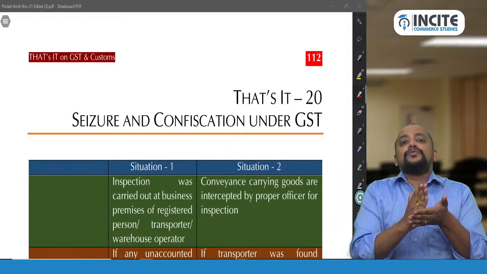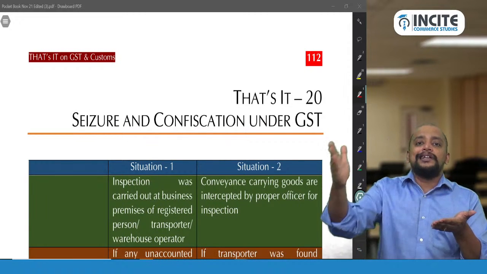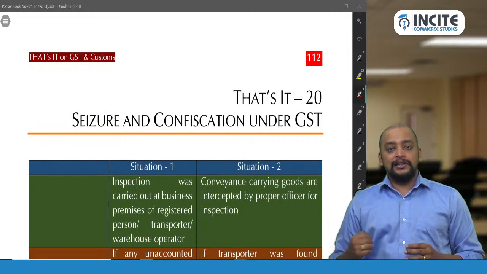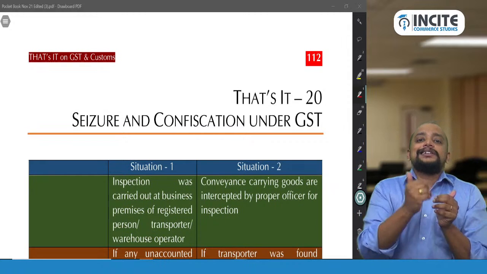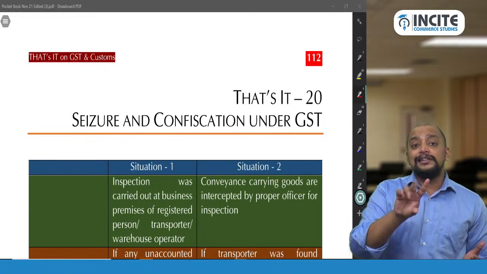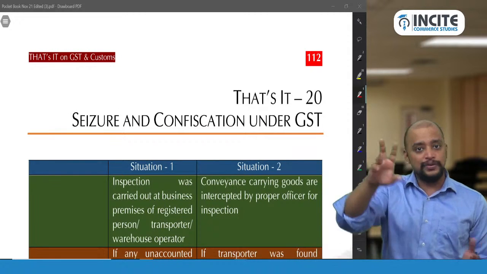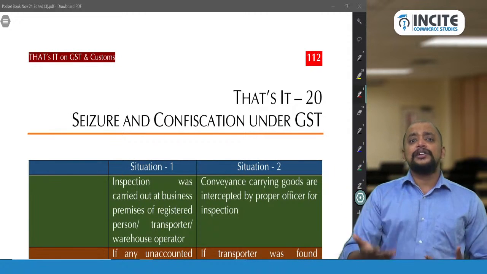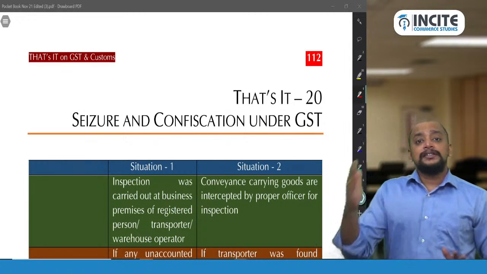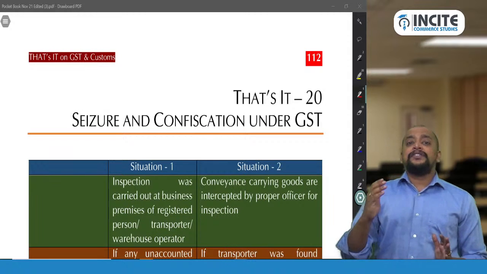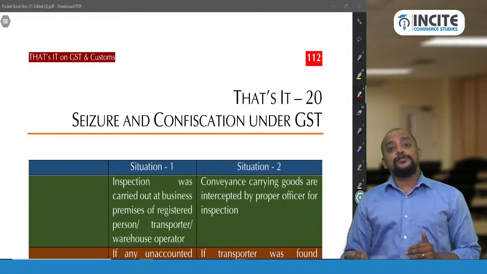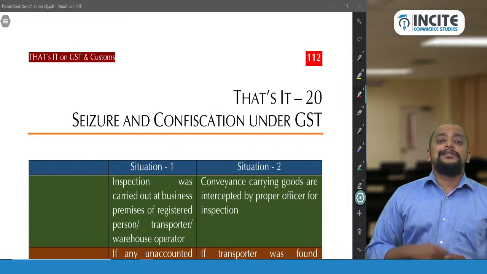Okay, so search will be conducted in the business premises or in the transit. Thereafter, if they identify the goods liable for confiscation, in situation 1, that is search in the business premises, they will pass a seizure order to seize the goods and seize the documents containing the details of the goods. Okay, documents are things. Things includes pen drive, hard disk, etc. And then second situation, search in the transit, and when they identify the goods which are liable for confiscation, not only the goods but also the conveyance for which they will pass a seizure order.